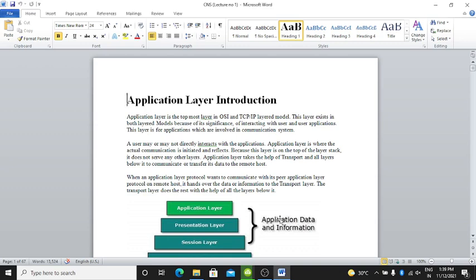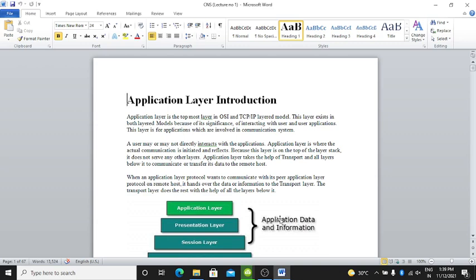The user may or may not directly interact with the applications. Application layer is where the actual communication is initiated and reflects. Because this layer is on the top of the layer stack, it does not serve any other layers.